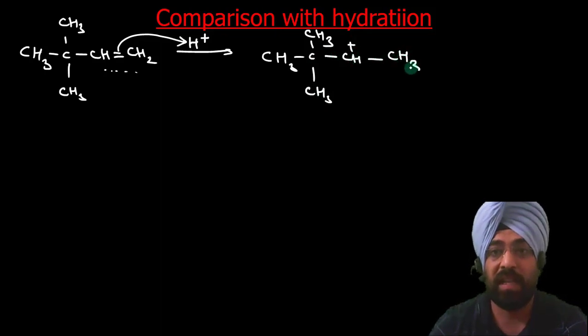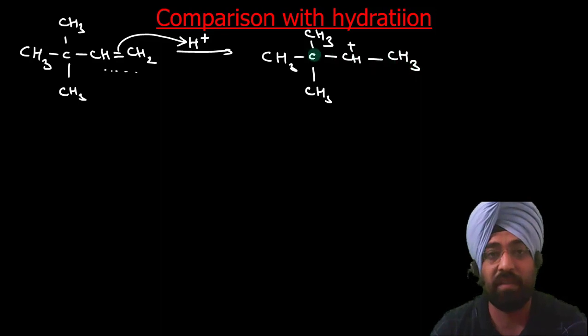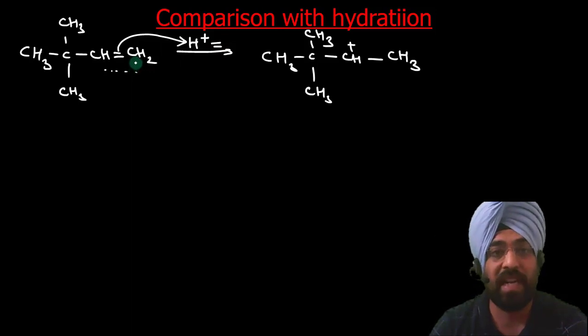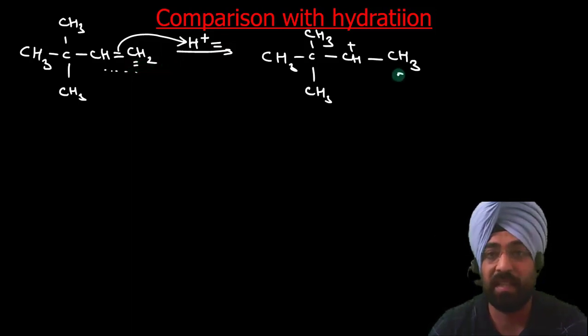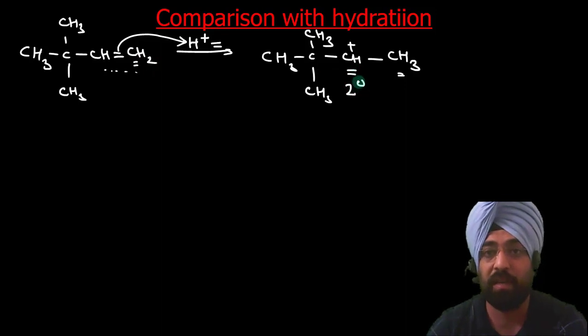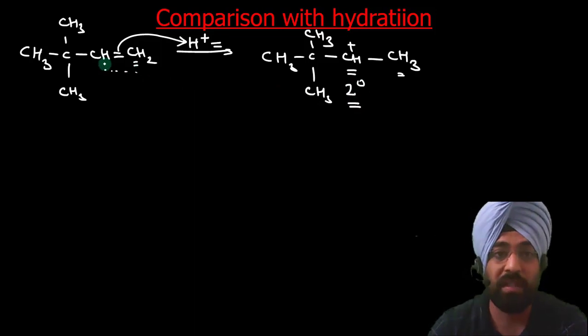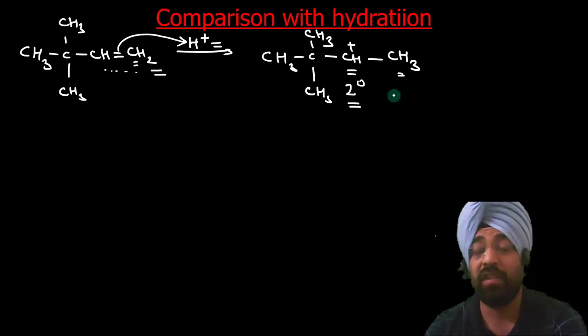When we add H positive, it will add to that carbon of the double bond which forms a stable carbocation. If H adds here, the positive charge comes on this carbon, which is a secondary carbocation and more stable. If we had added H to this carbon, the positive charge would have come on this carbon, which is a primary carbocation and less stable. So this is more stable.